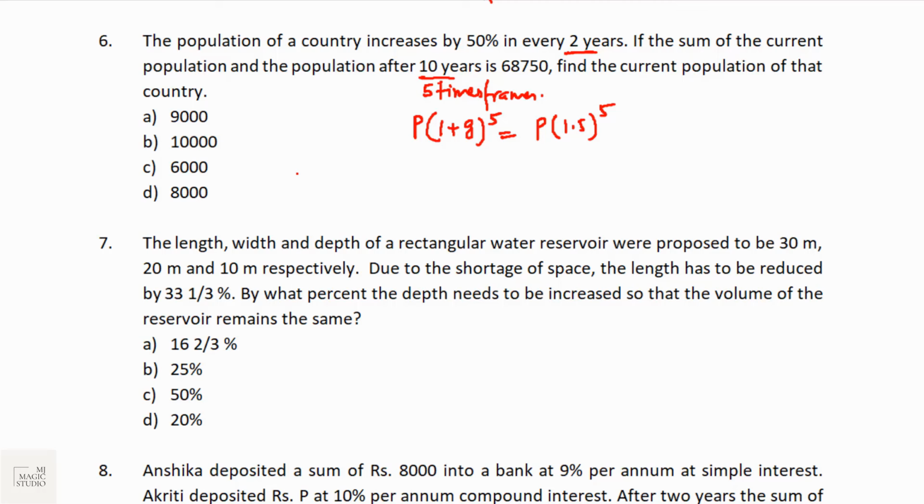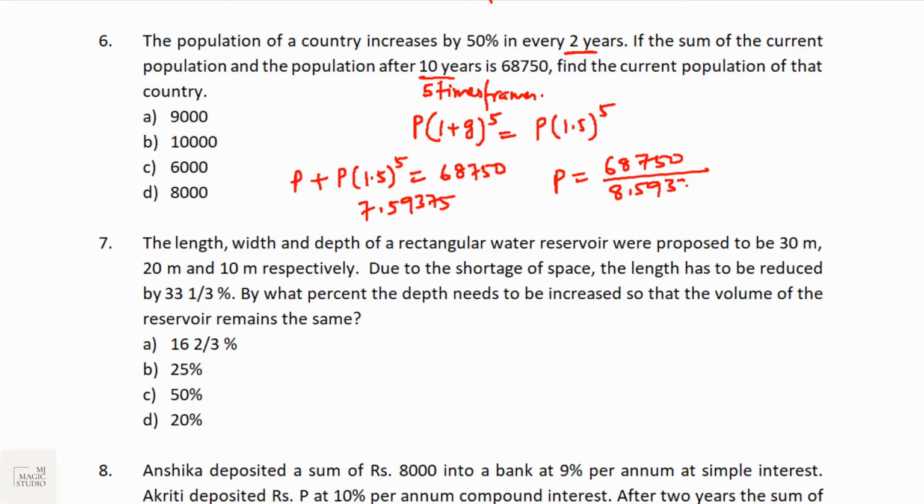According to the question, the sum of the current population and the population after 10 years, P plus P into 1.5 to the power 5, is 68750. 1.5 to the power 5, the calculator value, will be 7.59375. That means P is 68750 by 7.59375 plus 1, that is 8.59375. If I use the on-screen calculator, I'll get 8,000. The population of the country in the beginning is 8,000.